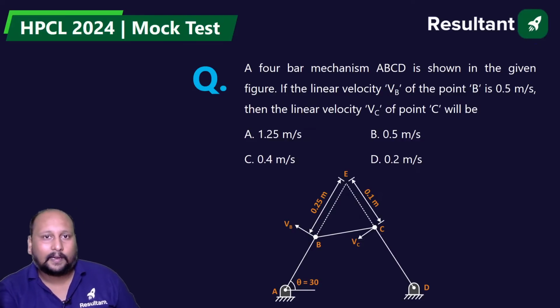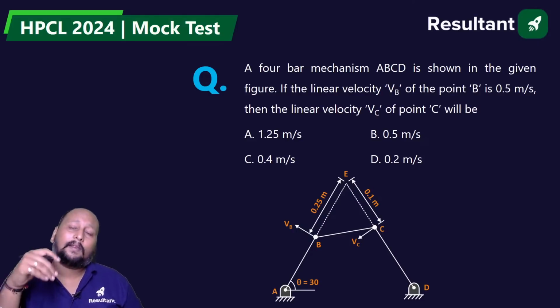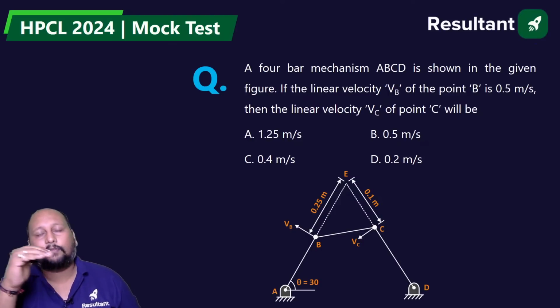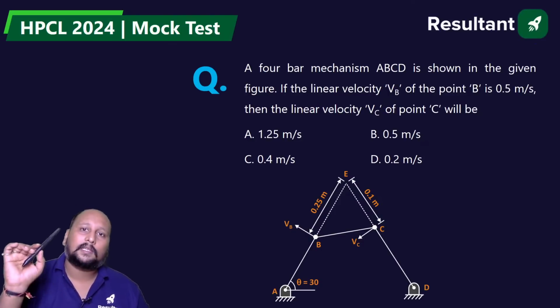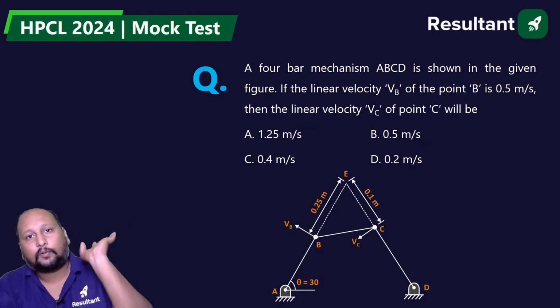Static means the body will be at rest. Equilibrium means we can have dynamic or static also. Under dynamic, we can have two basic conditions. We can have a constant velocity, because if a body is moving in a straight line with constant velocity, acceleration is equal to 0. We can have one more possibility by applying a pseudo force.